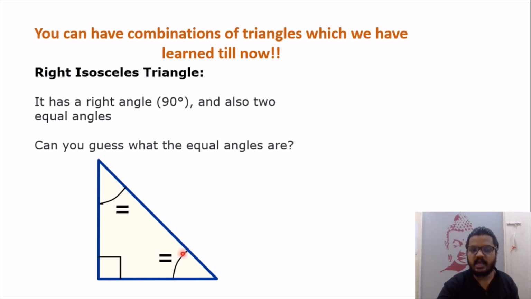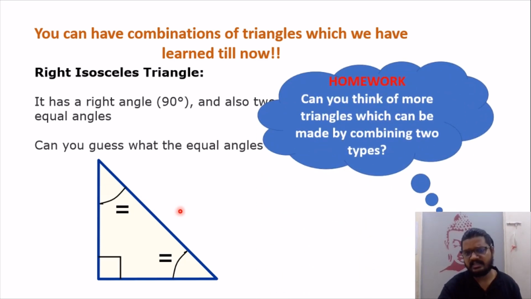So in this case, I hope you guys have observed and understood this. Now can you guess what the equal angles are? This is a very common kind of question, because the information about this is already given. This is 90. So we know that the sum of all the angles should be 180. If this is 90, that means only two angles are left and both are equal. So if I subtract 90 from 180, we get 90, and if I divide 90 into two equal halves, this is 45, this is 45. Therefore the angles right over here are nothing but 45 degrees and 45 degrees.